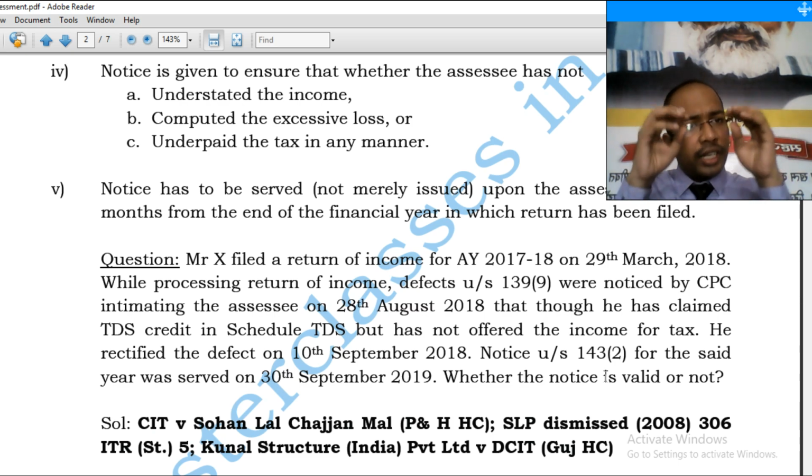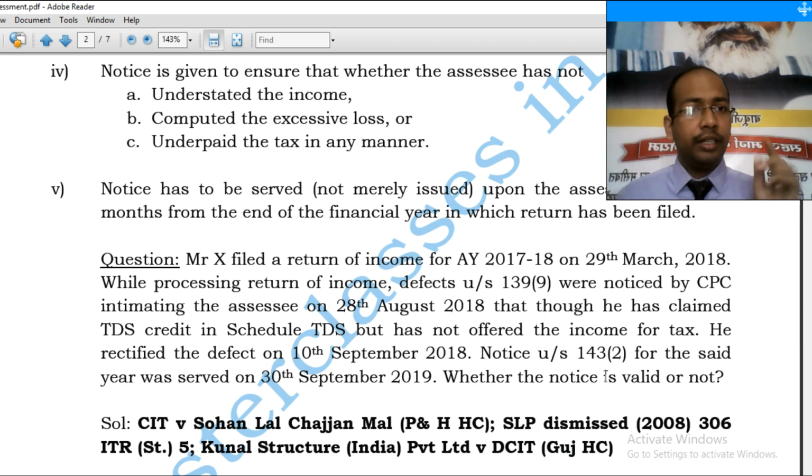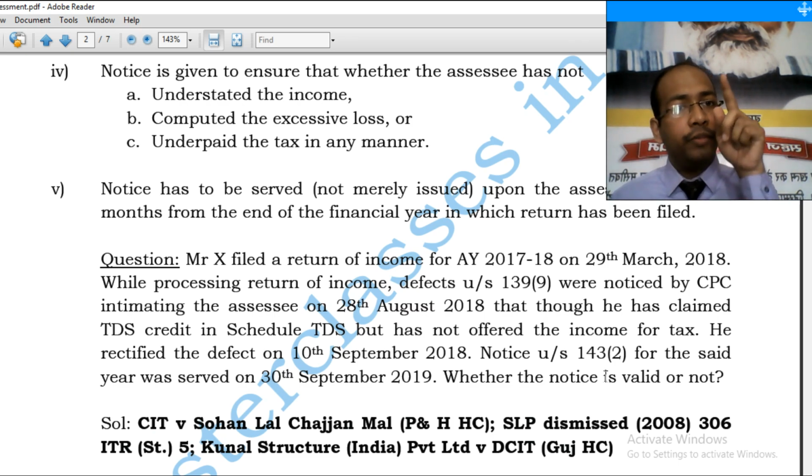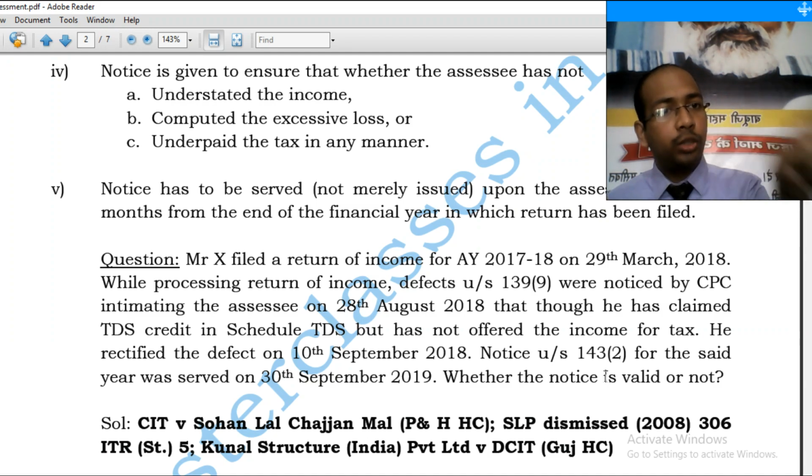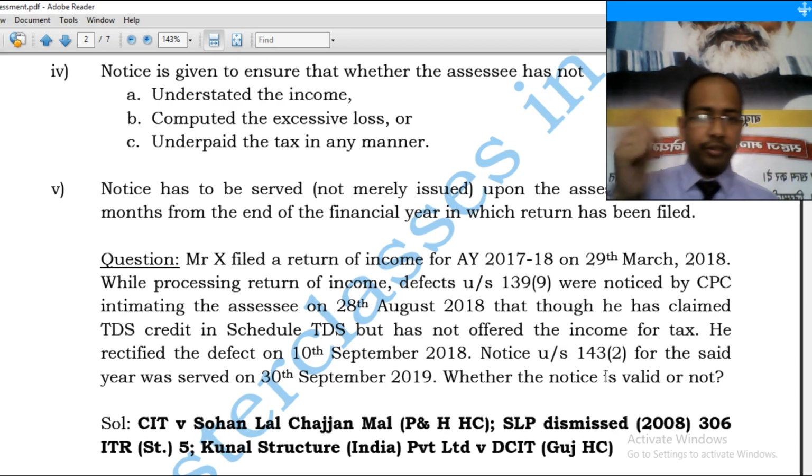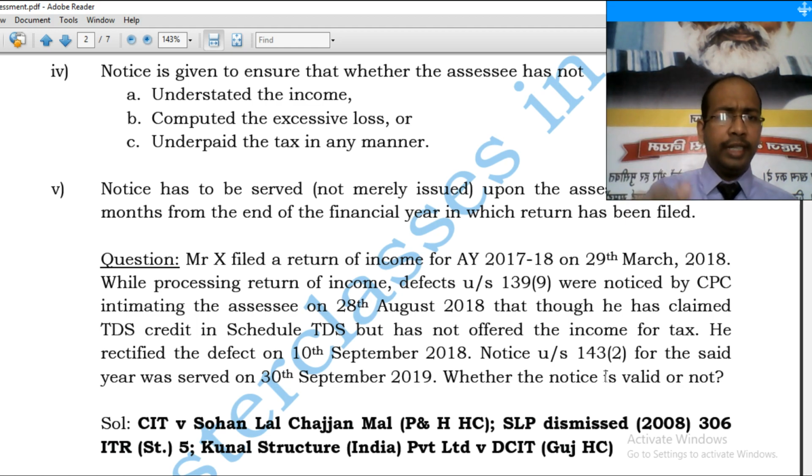So the question here is, whether the return is said to be furnished on 29th March 2018 or on 10th September 2018. If the return is said to be furnished on 29th March 2018, what is the limitation period? Limitation period is 30th September 2018. If the return is said to be furnished on 10th September 2018, the limitation period is 30th September 2019.